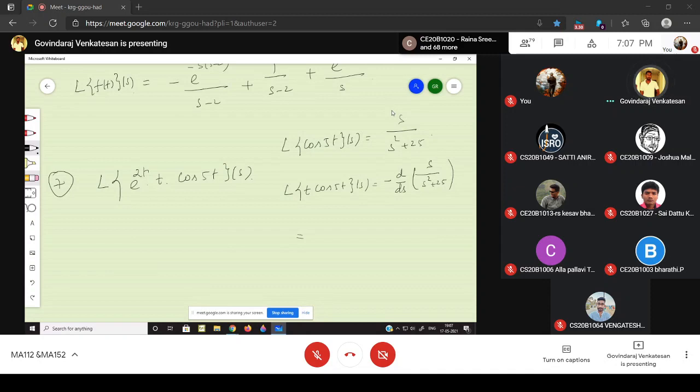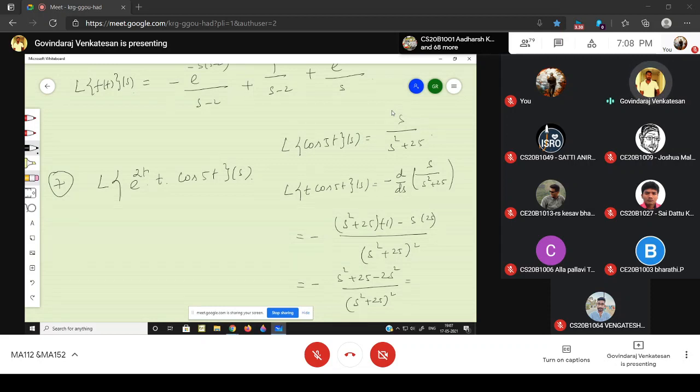You differentiate: minus of (s square plus 25) times 1 minus s into 2s, divided by (s square plus 25) the whole square.